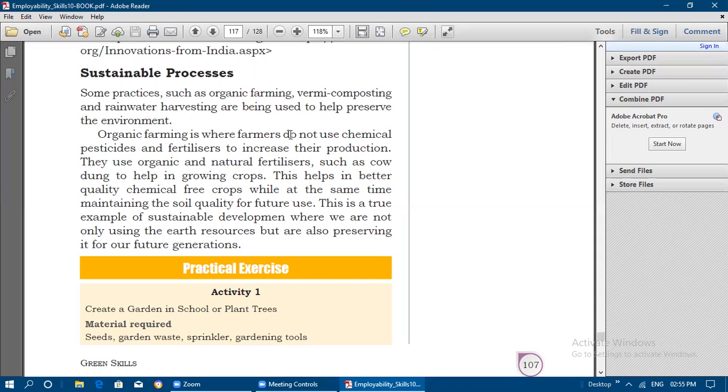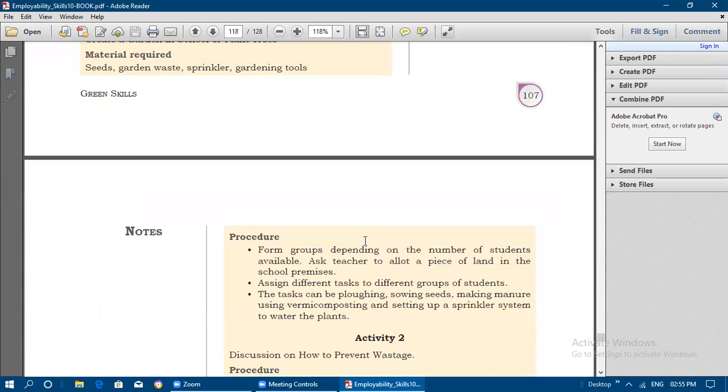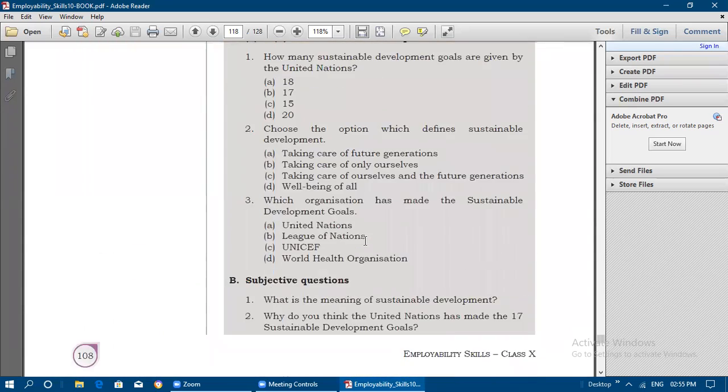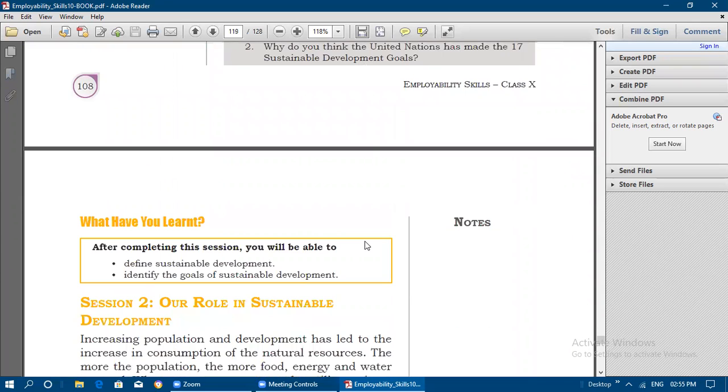Organic farming is where farmers do not use chemical pesticides or fertilizers to increase their production. They use organic and natural fertilizers such as cow dung to help in growing crops. This helps in better quality, chemical-free crops, while at the same time maintaining the soil quality for future use. This is a true example of sustainable development, where we are not only using the earth's resources but also preserving them for our future generations. We are giving the full resources properly to the next generations.